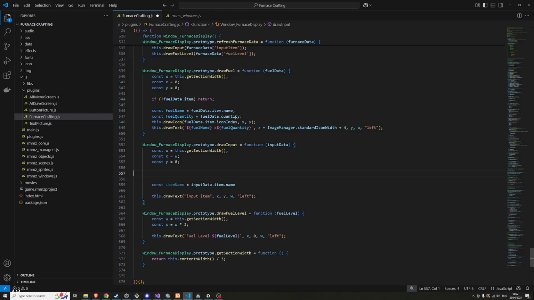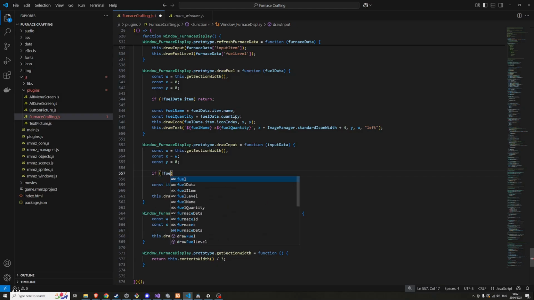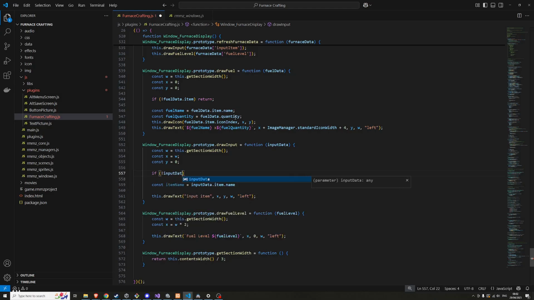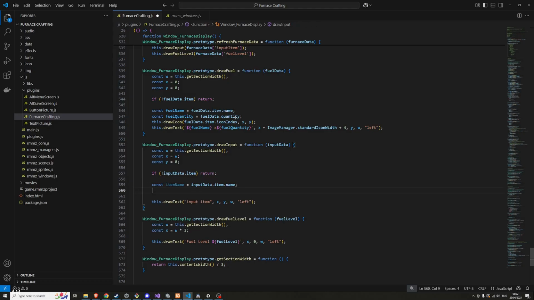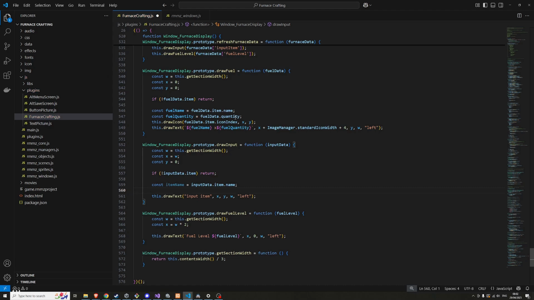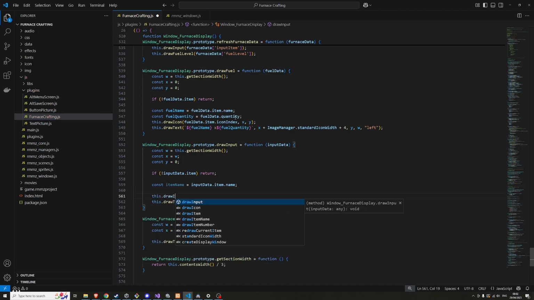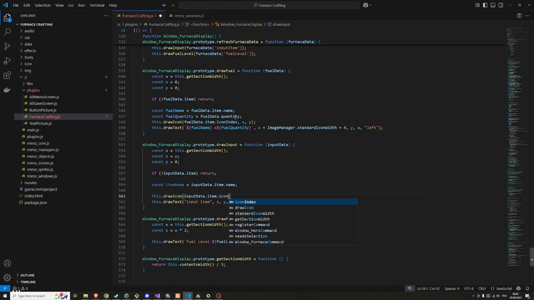But yeah, we want to do the same little validation here. If input data.item is nothing, if it's undefined or null, then we just return because we don't want to draw anything here. Otherwise, we'll grab its name and then draw an icon, and that will be input data item dot icon index, and we'll draw it at x and y.